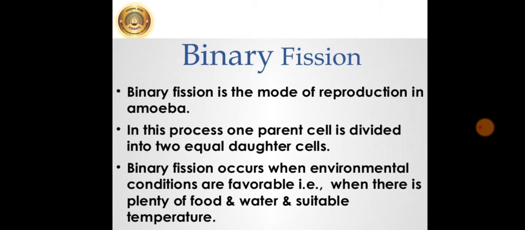So this is given for binary fission. Binary fission is the mode of reproduction in amoeba. In this process, one parent cell is divided into two equal daughter cells, and binary fission occurs during favorable conditions, that is, when there is plenty of food, water, and suitable temperature.